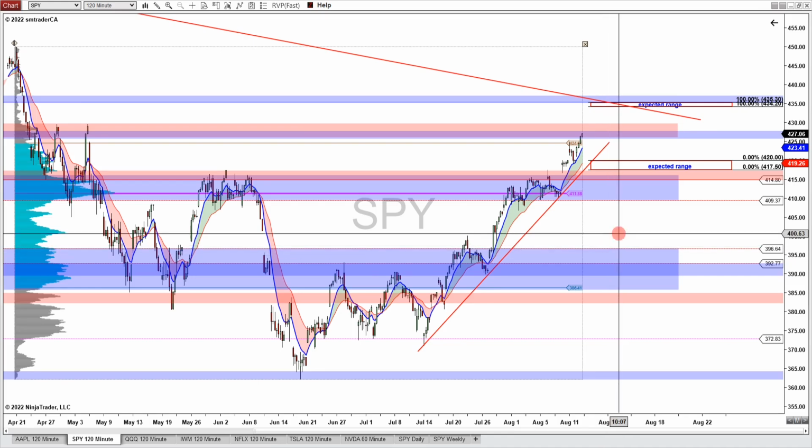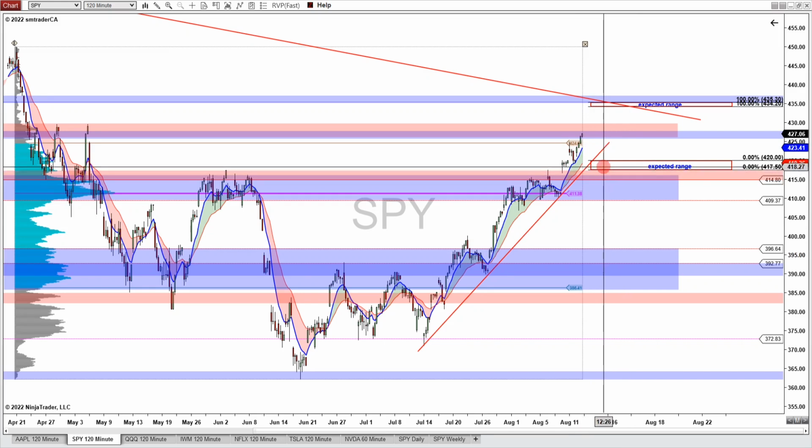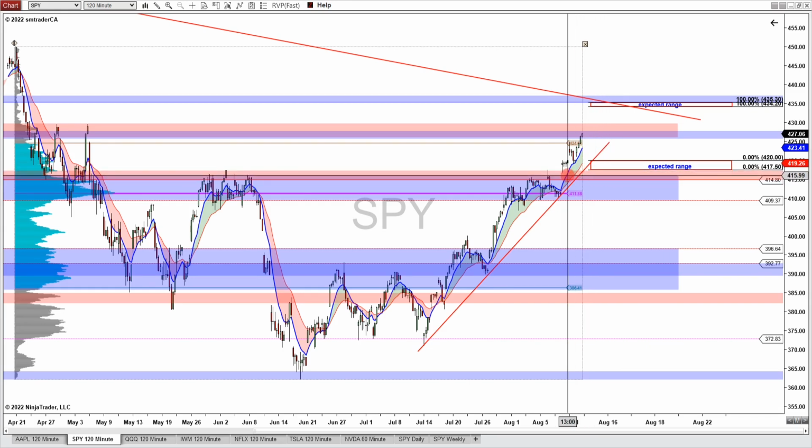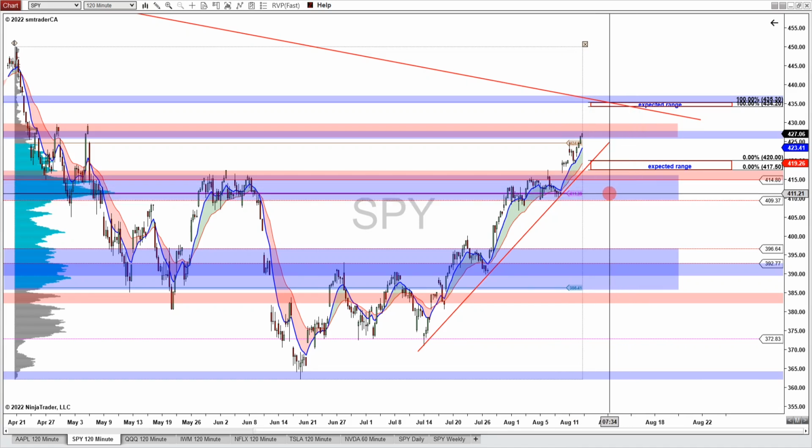So my downside scenario is I will look for the price to pull back to this lower range of the expected move between 420 and 417.5, and then test for support below this range and possibly come down and fill this CPI gap and also tag those VPOCs inside of this high volume zone. And notice there is a composite volume point of control here at 411.38. So keep an eye on that level for a downside target.